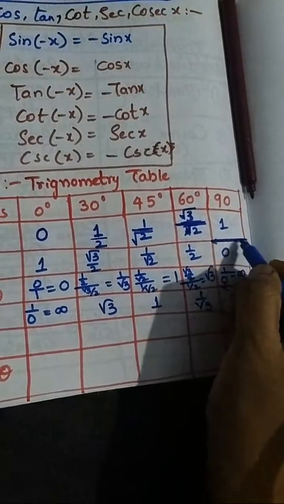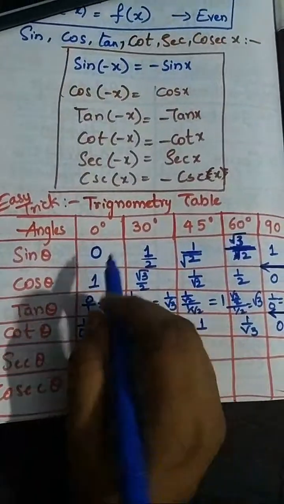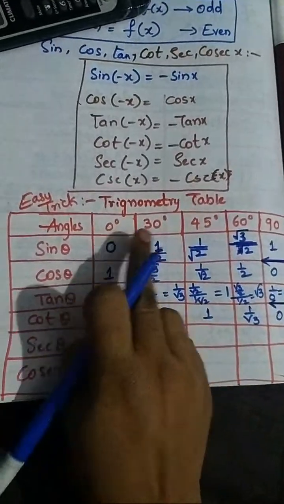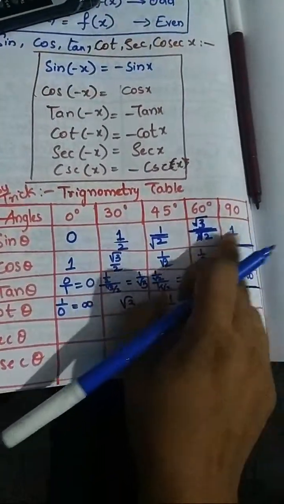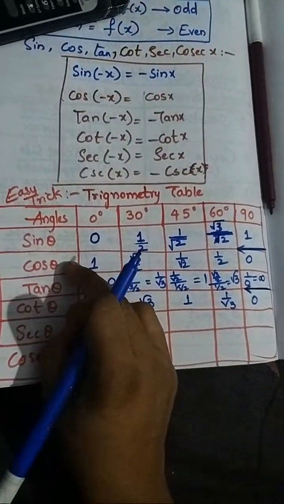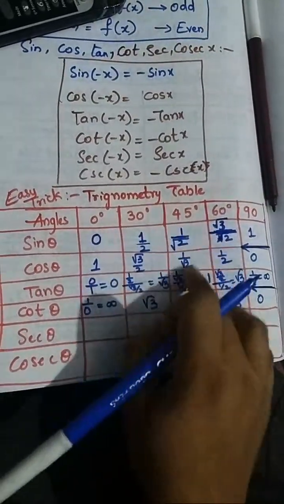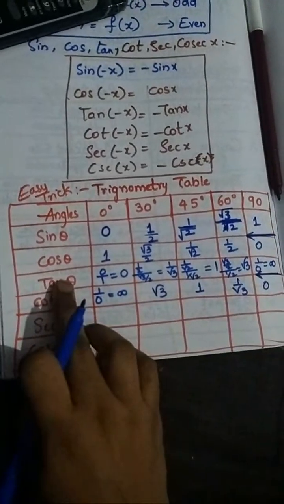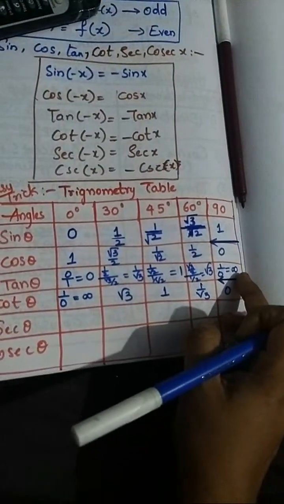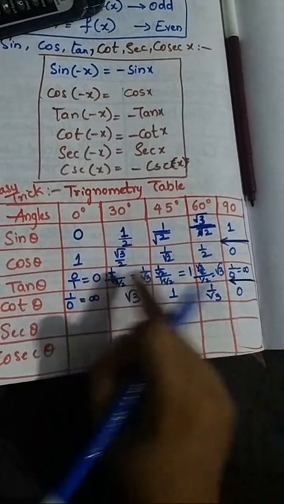Okay, this part and this part are very important. First of all, we write the first line, we get all the values line by line. For 0, 1 by 2, 1 by root 2, root 3 by 2, 1. Then reverse of this we get cos theta. Then sin theta and cos theta are evaluated. Then tan theta is very easy: sin by cos, sin by cos, sin by cos, we get the values. If tan theta is completed, then cot theta is very easy. Reverse of tan theta: infinity, root 3, 1, 1 by root 3, 0.